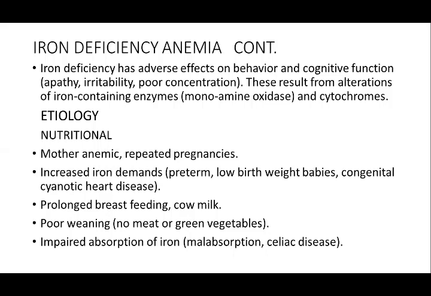Now, what is the etiology of iron deficiency? Nutritional deficiency: mothers are anemic and are having repeated pregnancies. If the mothers are anemic, they don't have enough iron stores, so less iron is transferred to the fetus. Increased iron demands, like in preterm babies, low birth weight babies, congenital heart disease, and failures like tetralogy. Prolonged breastfeeding, cow's milk, poor weaning, no meat or green vegetables in the diet, and impaired absorption of iron in cases of malabsorption and celiac disease.